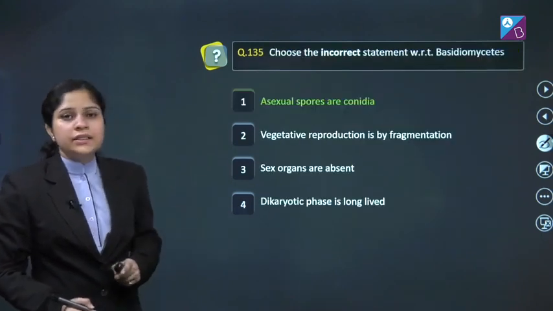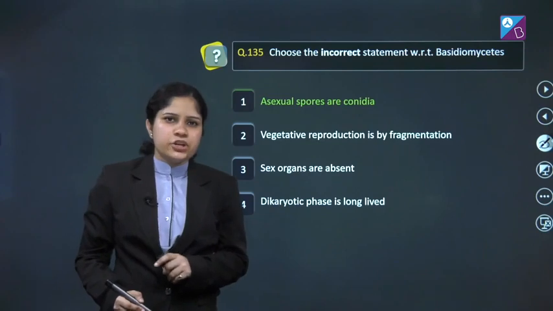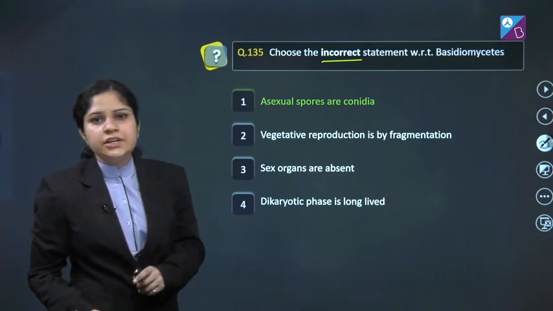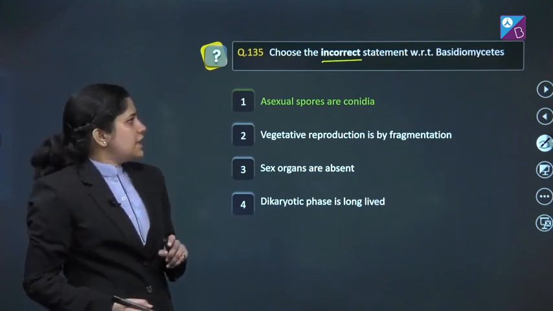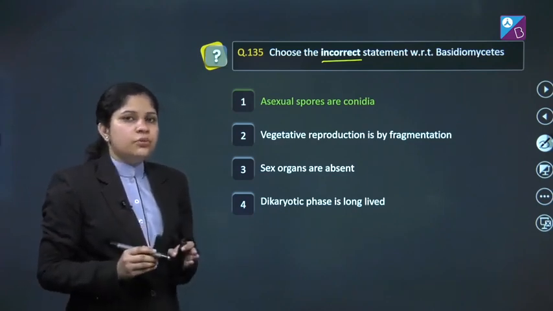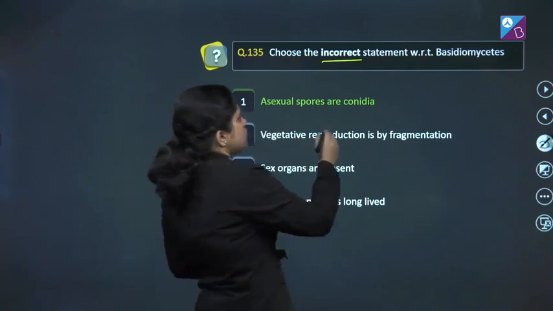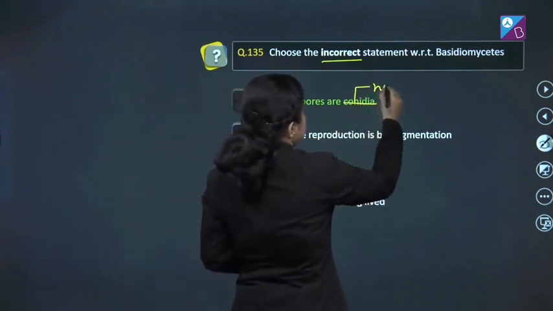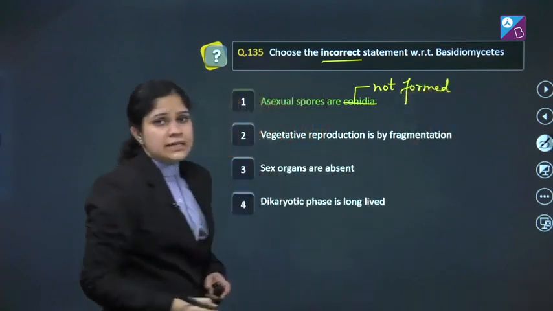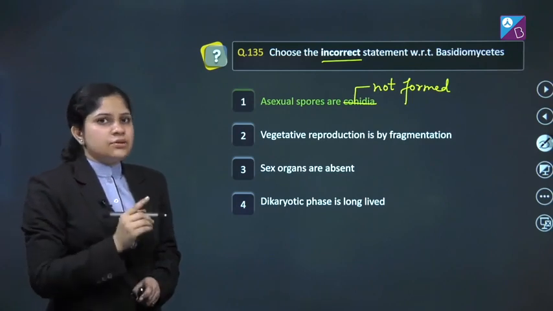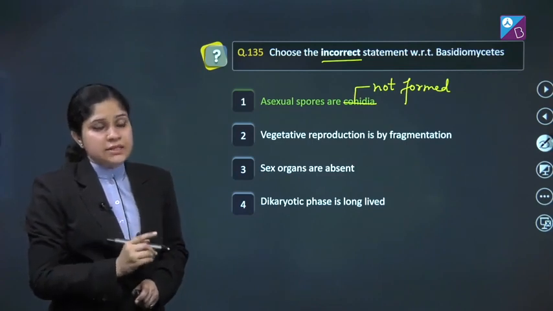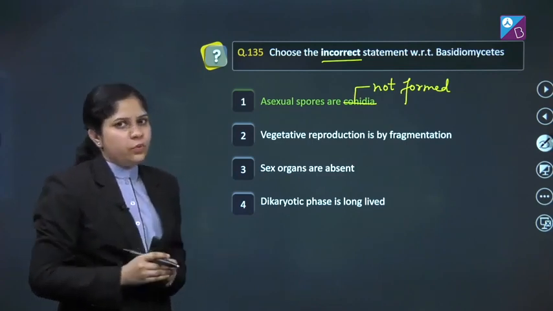Question number 135, and this is the last question of section A. Choose the incorrect statement with respect to basidiomycetes. First, asexual spores are conidia. It is very important to know that asexual spores are not formed in case of basidiomycetes. Along with this, it is also important to know that sex organs are absent in basidiomycetes, as we have discussed earlier in one of the questions.